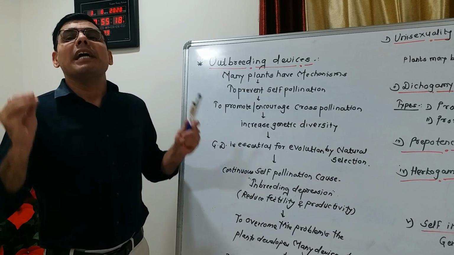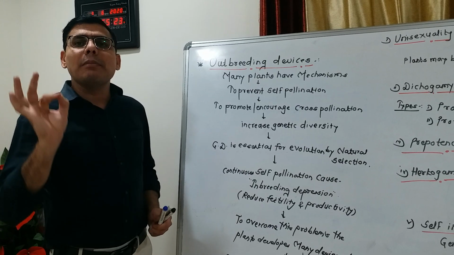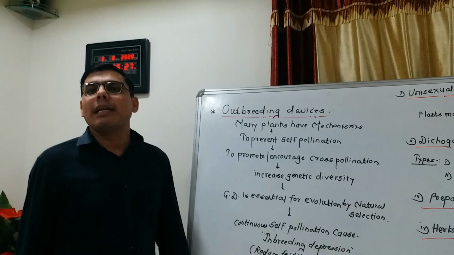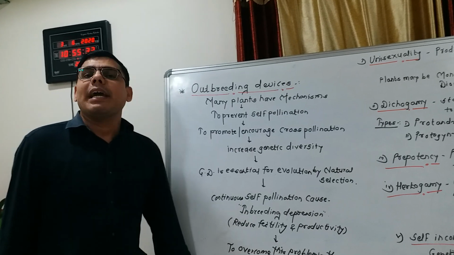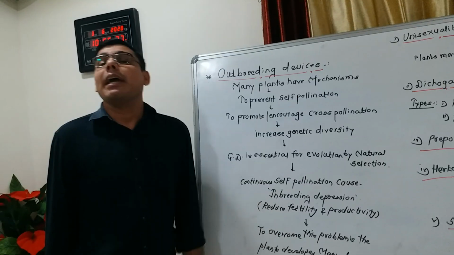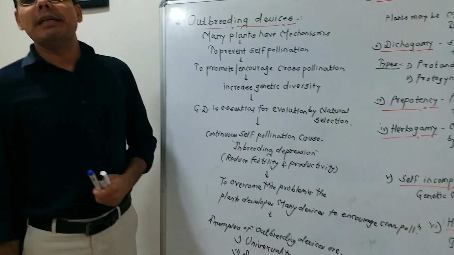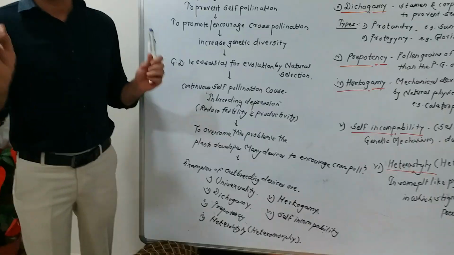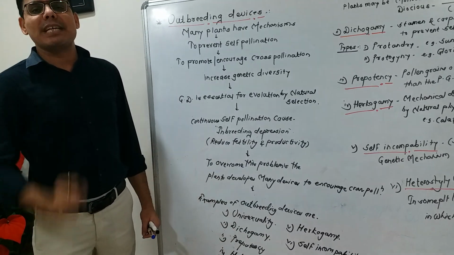Which are the examples of outbreeding devices in our syllabus? The following examples are given. First is unisexuality, second is dichogamy, third is prepotency, fourth is heterostyly, also called heteromorphy, next is hercogamy, and the last one is self incompatibility. We are going to study all these examples in detail one by one. First of all we will discuss unisexuality.